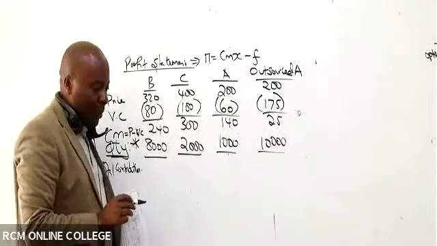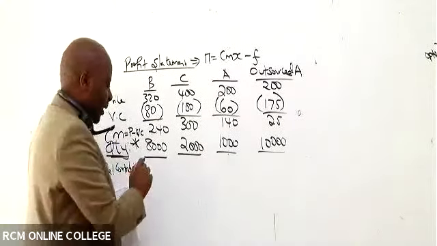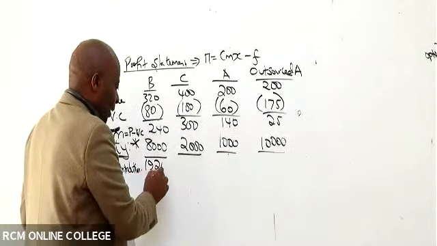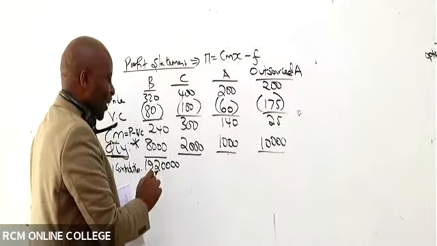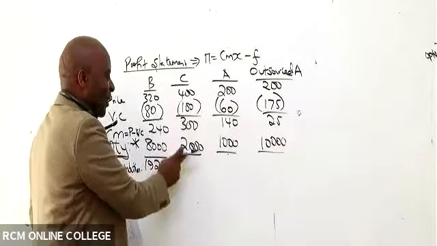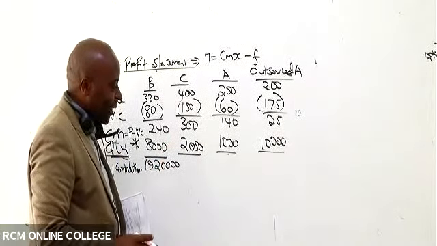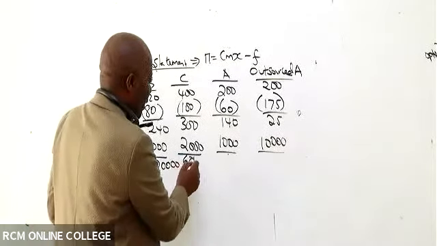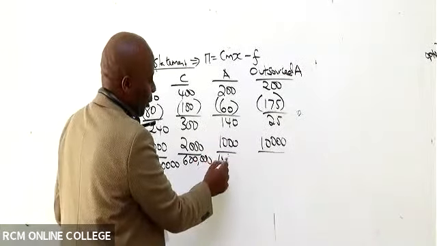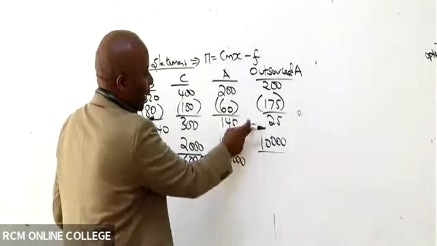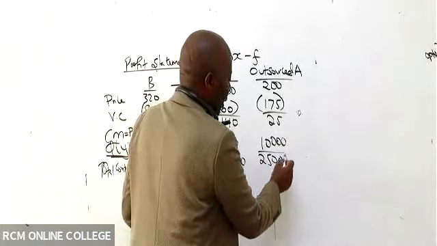What figure are we getting, my good students? 1,920,000. The year that I was born. How about 300 times 2,000? 600,000. Thank you so much. 140 times 1,000, that's 140,000. All right, and then we have 25 times 10,000, giving me 250,000.